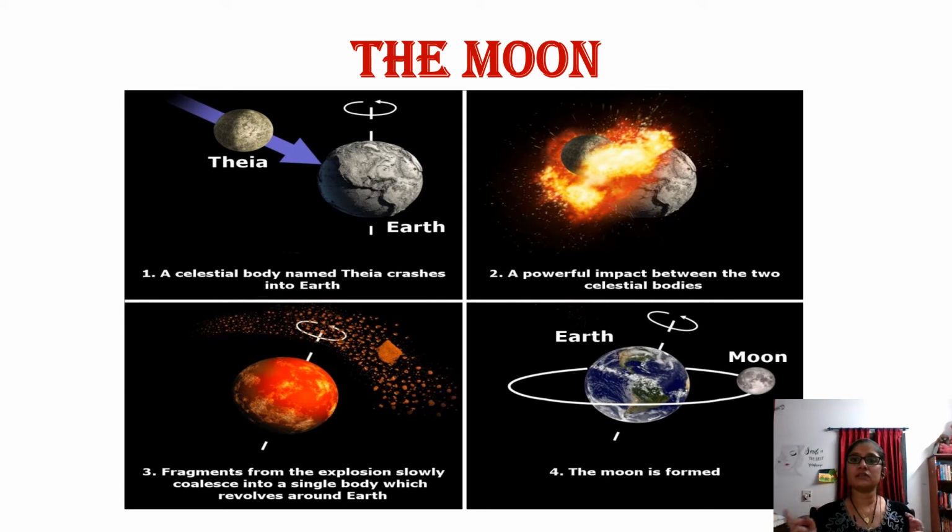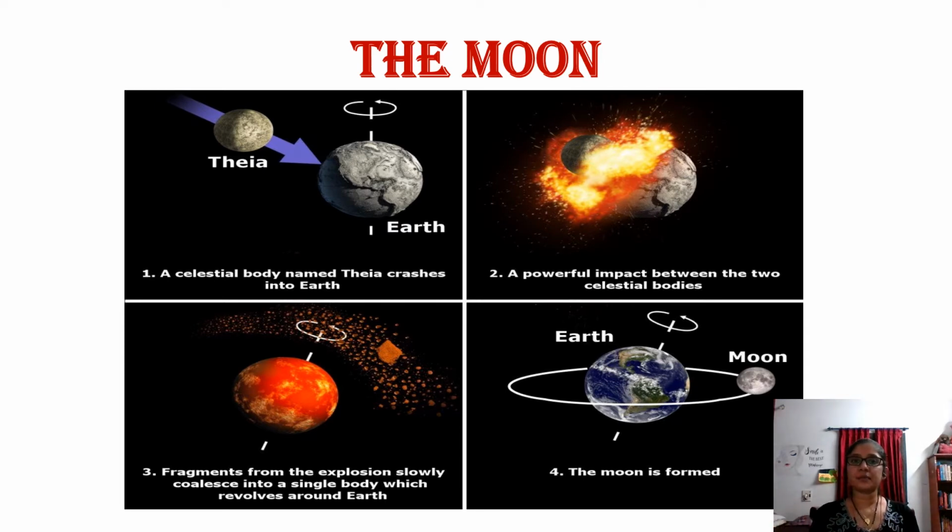It started revolving around the Earth. Okay, and slowly all this debris got collected together to form the moon. So this is how the moon was formed. Just a collision between the Earth and a planet called Theia brought about the moon.